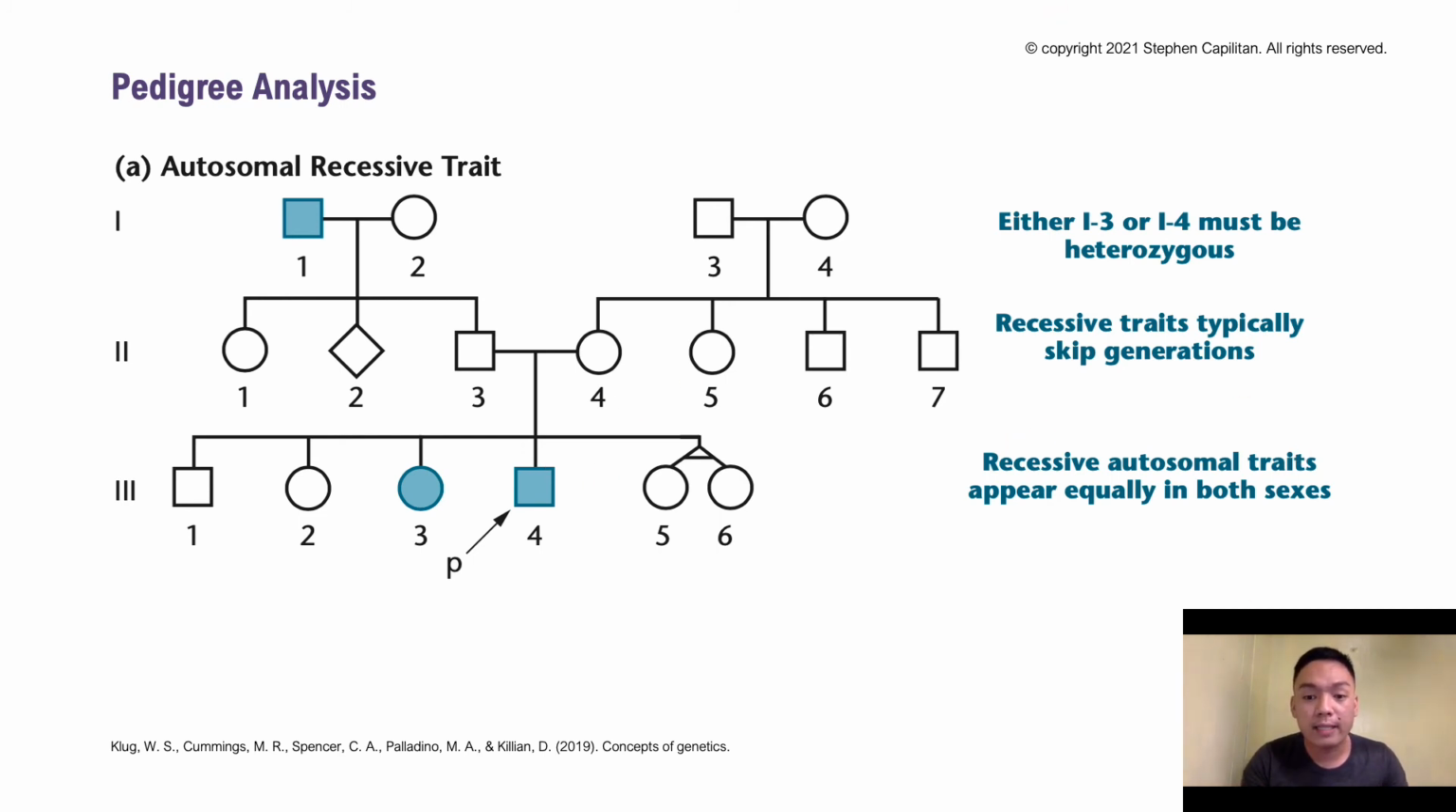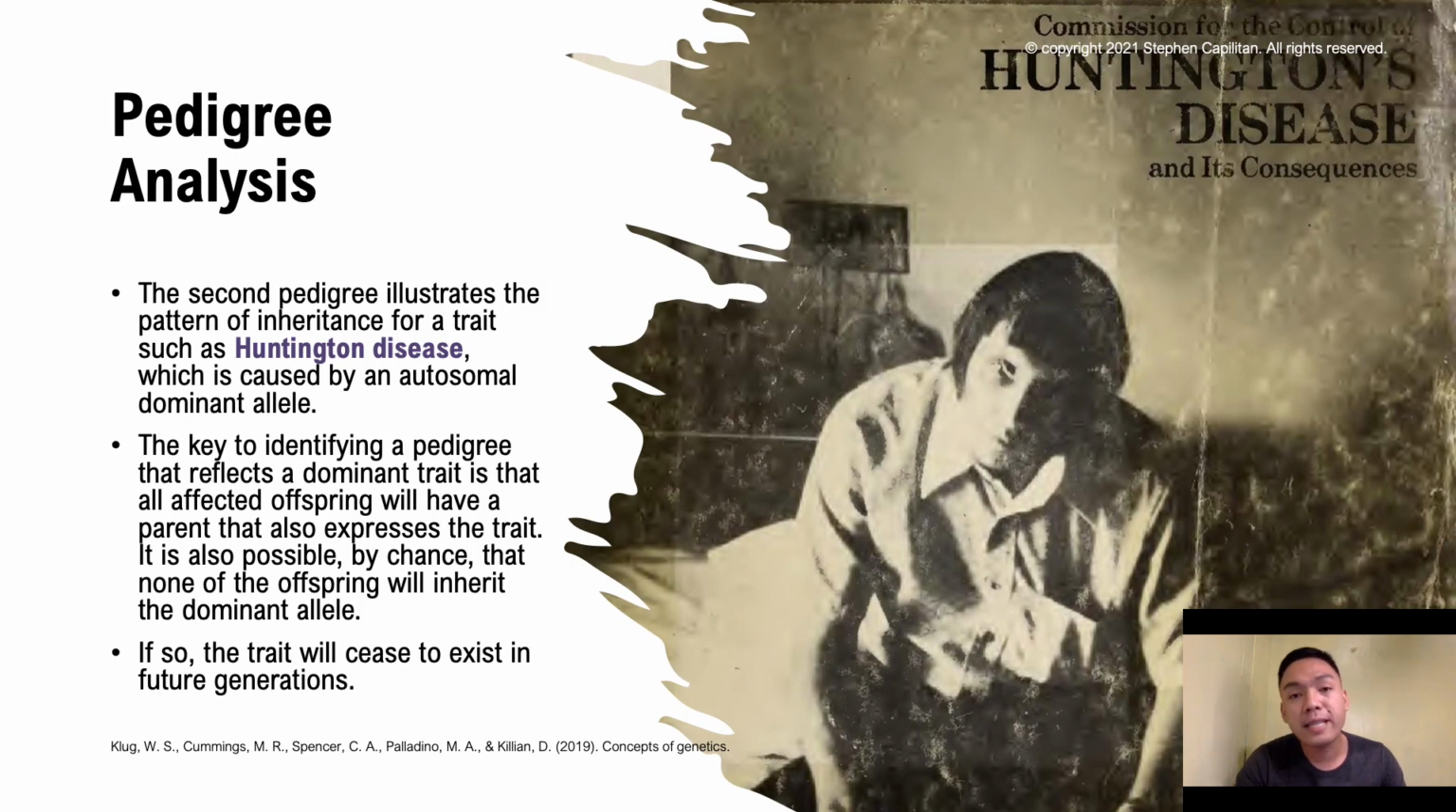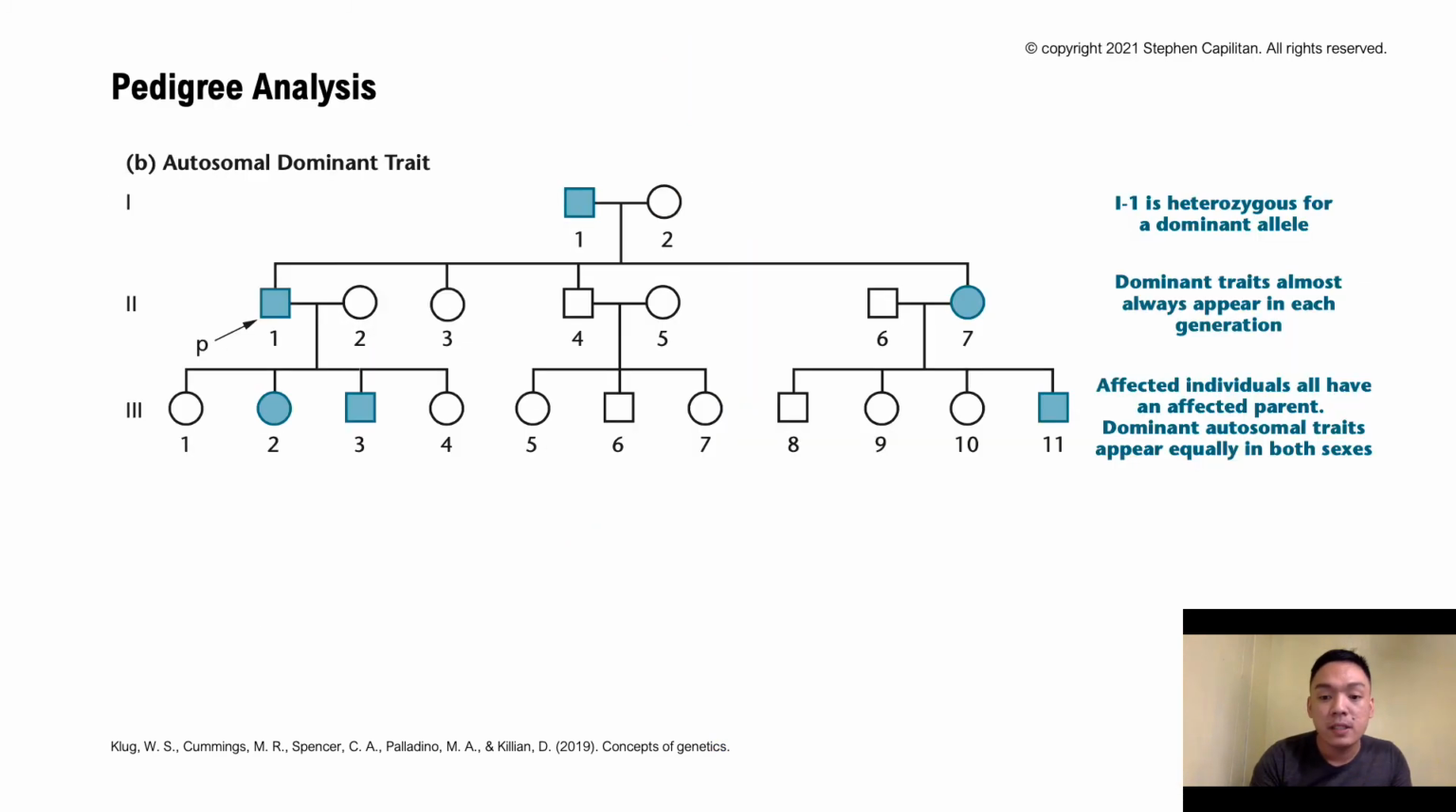In the next example, our second pedigree is illustrating the pattern of inheritance for a trait we call Huntington disease, which is caused by an autosomal dominant allele. So the key to identifying a pedigree reflecting a dominant trait is that all affected offspring will have a parent that also expresses the trait. It is also possible by chance that none of the offspring will inherit the dominant allele. If so, the trait will cease to exist in the future generations.